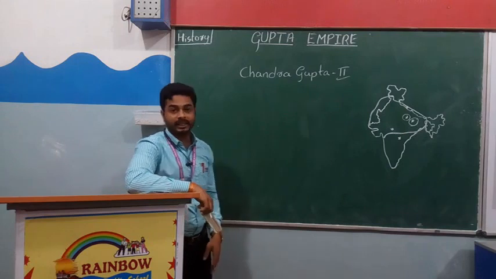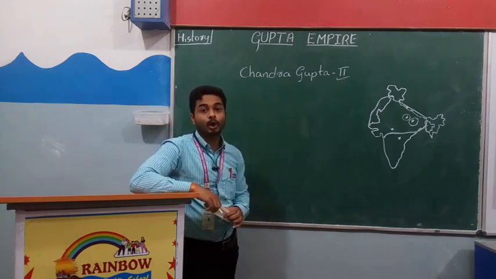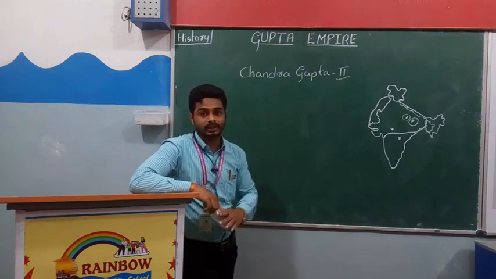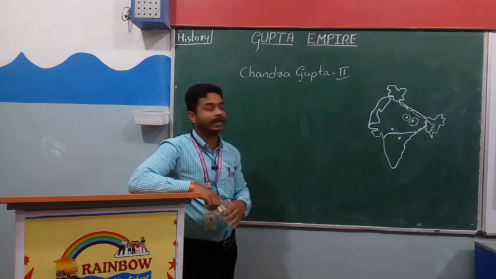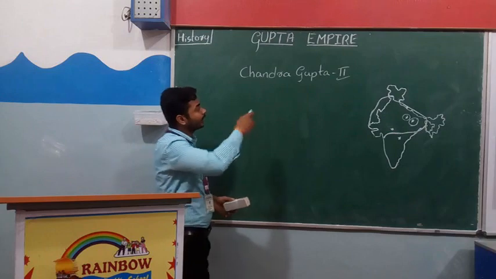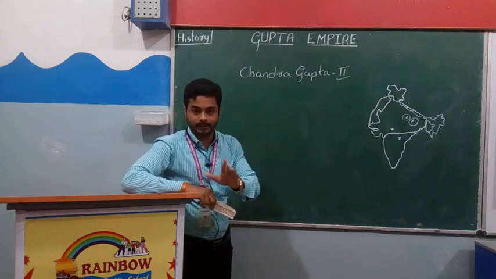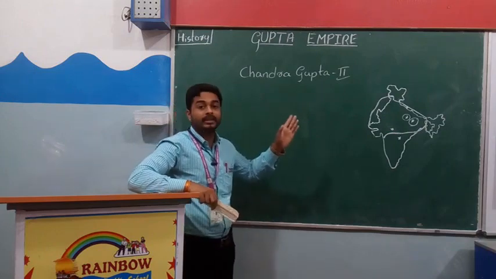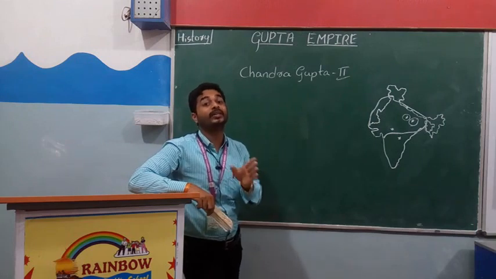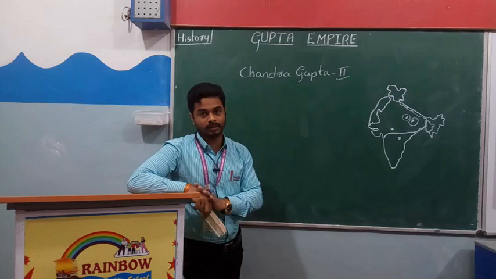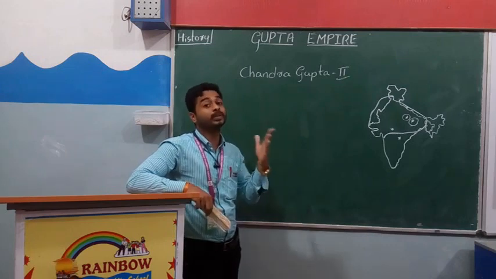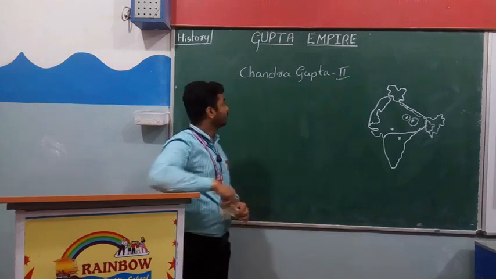So Chandragupta II had a title called Vikramaditya. That means brave, great, like that. So we can call him Chandragupta Vikramaditya. Chandragupta II is also known as Chandragupta Vikramaditya. That means he had a title called Vikramaditya, and we can call him Chandragupta Vikramaditya. Both we can call like that, right?